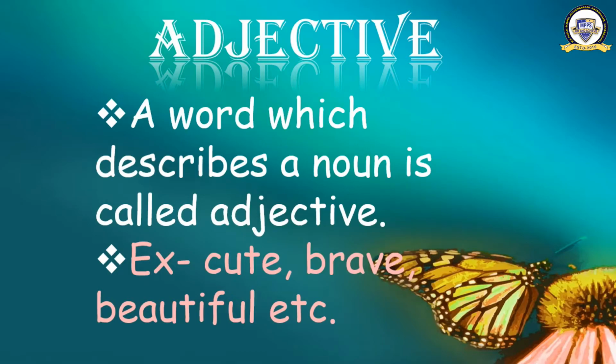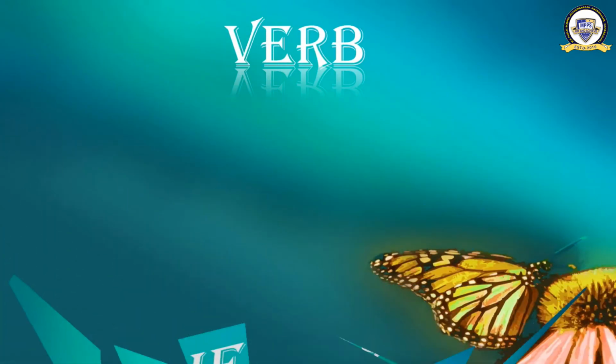Bring that small ball. These are descriptions. This word describes that noun. Then that describing word is known as an adjective. So you have understood, whenever we use a word to describe a noun, that is called an adjective. So the fourth one, what is that? Verb.